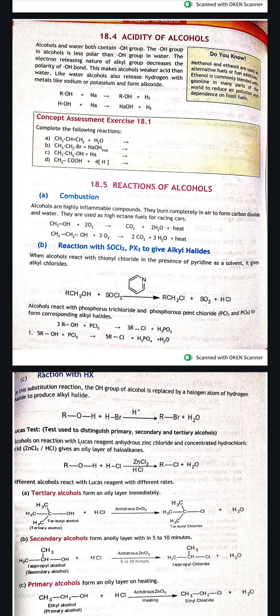Do you know? Methanol and ethanol are used as alternative fuels or fuel additives. Ethanol is commonly blended with gasoline in many parts of the world to reduce air pollution and dependence on fossil fuels.